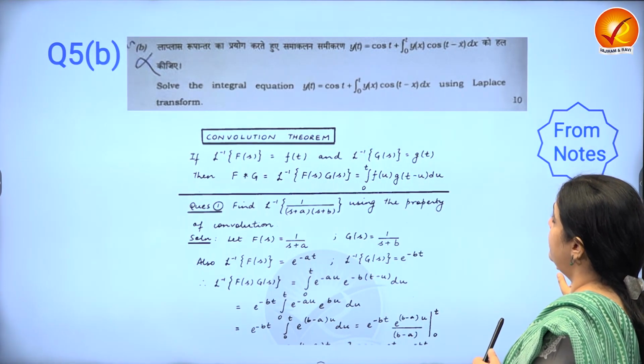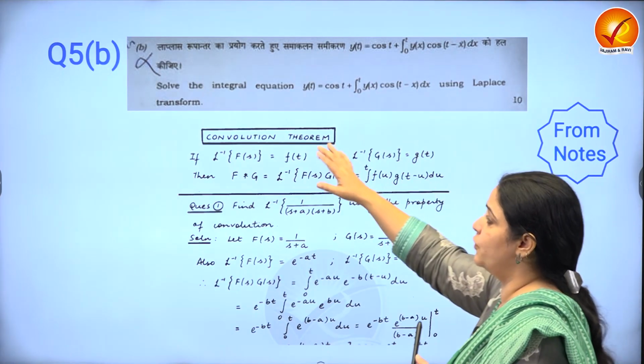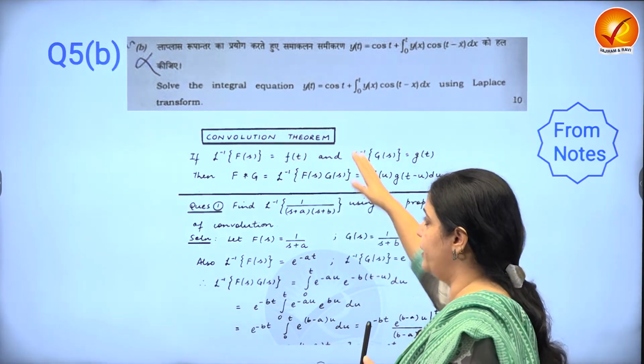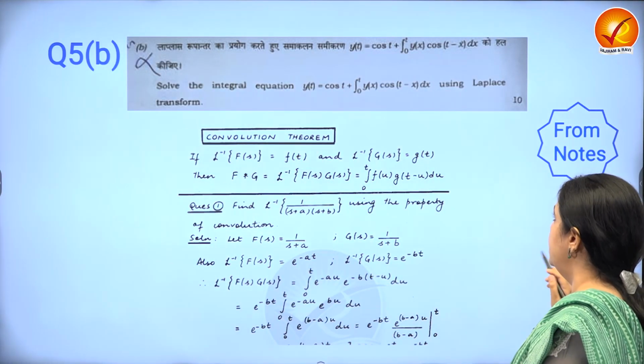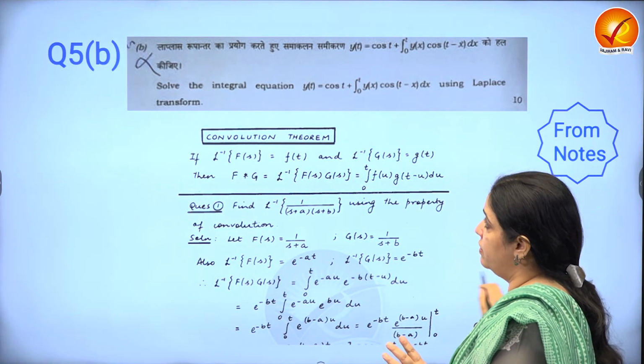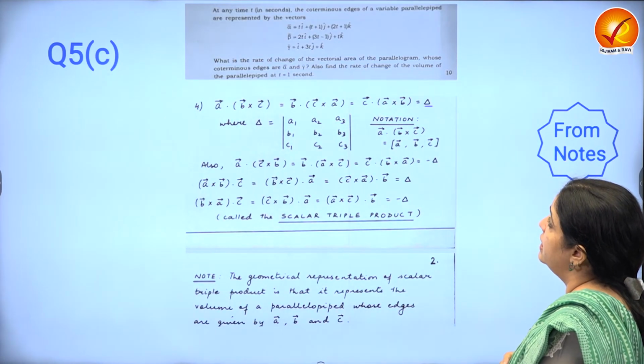Let's come to 5B. Again, this is Laplace transform, which is lopsided this year. Lot of Laplace questions have come, and this was an application of something called the convolution theorem. But it wasn't very direct. I don't think it was a compulsory question.